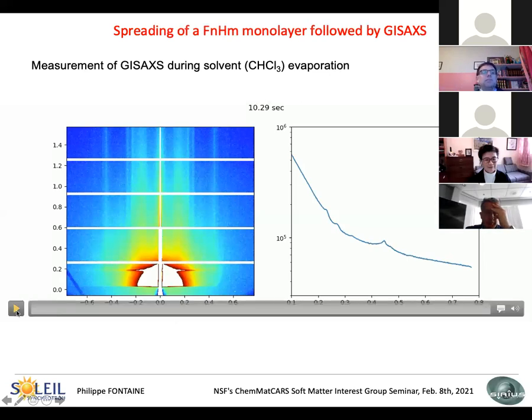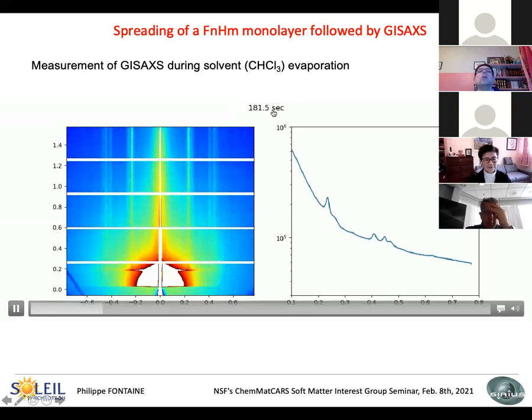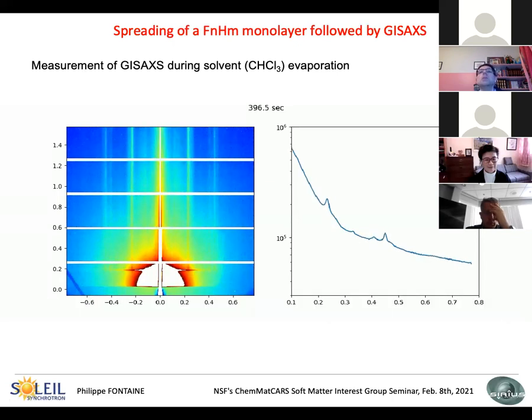This gives this film, where you see that the peaks are already there at the beginning of the life of the monolayer, and that the peaks are changing and evolving with time during the evaporation of the solvent. So it is just a very crude experiment for the moment; we are just starting to interpret it and to analyze it. But this is rather interesting and renews interest in this system for us, I would say.